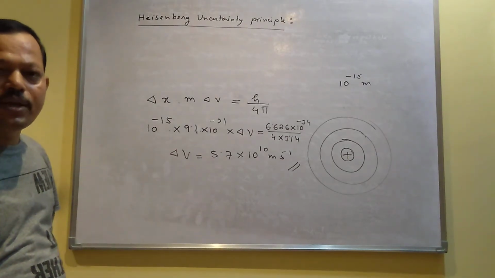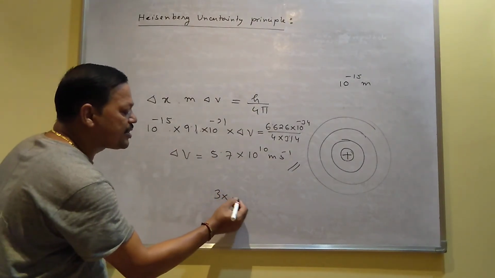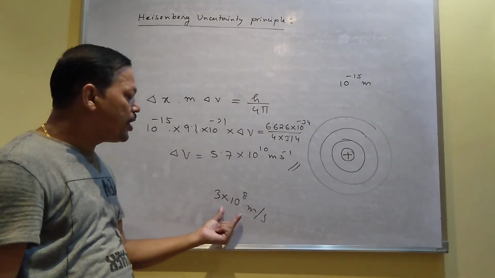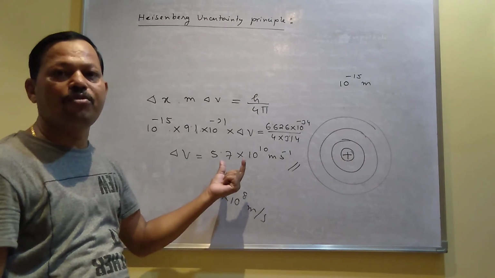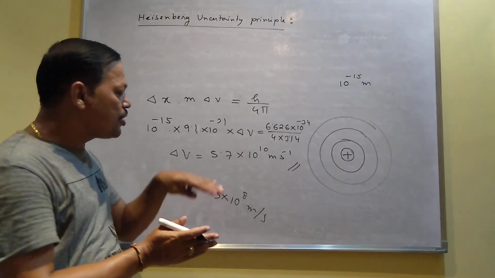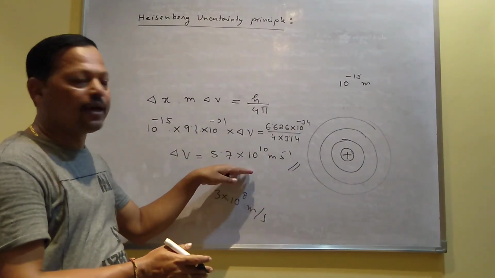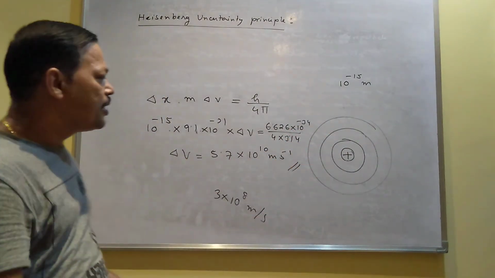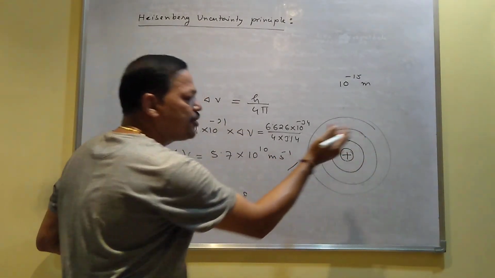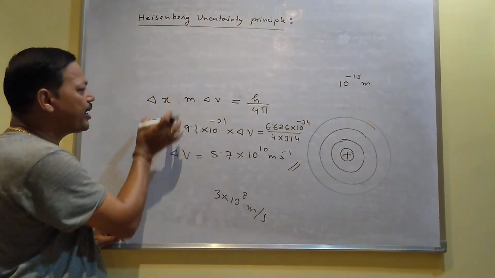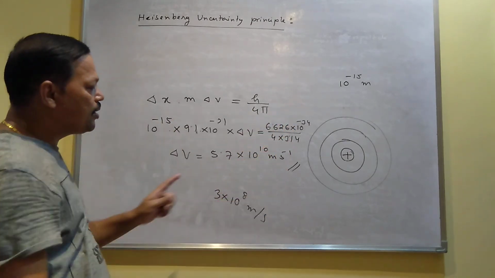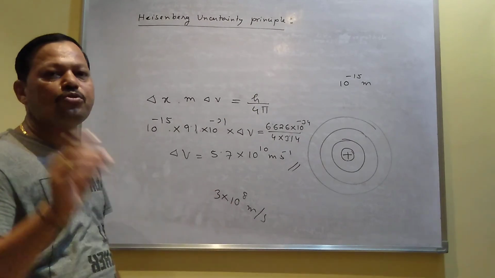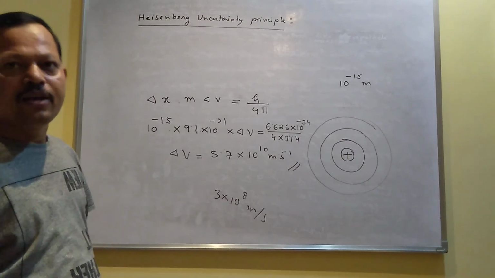And as you know, the velocity of light is 3 into 10 to the power 8 meter per second. But here you have got a velocity which is more than the speed of light, which is not possible for an electron, because the velocity always should be less than the speed of light. That is why the electron should not be present inside the nucleus. If you consider the electron outside the nucleus, I mean if you change the delta x position to outside of 10 to the power minus 15, automatically the velocity comes below 3 into 10 to the power 8 meter per second. And that is why the electron does not exist inside the nucleus. Thank you.